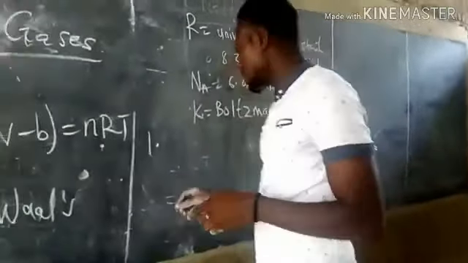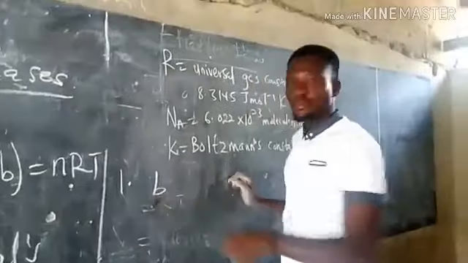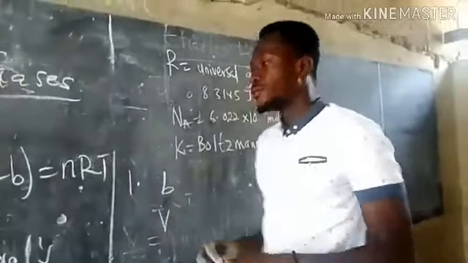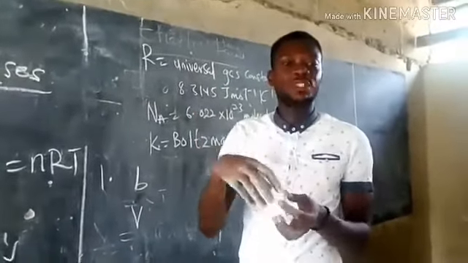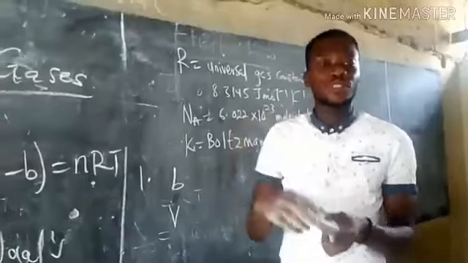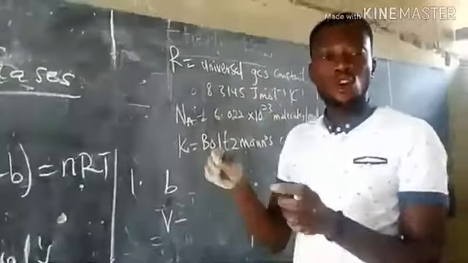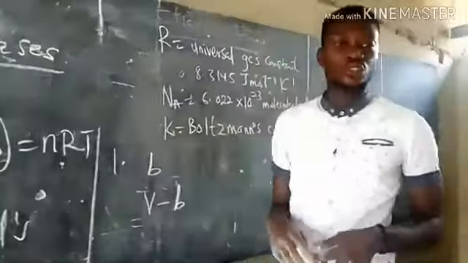So he said that the volume of the molecules of the gas should be b, and the volume of the container is V. So for you to know the exact space or volume that is being occupied by the molecules of the gas, it has to be the volume of the container in which the gas is occupying minus the volume of the molecules of the gas.